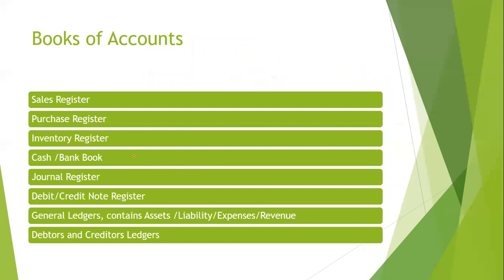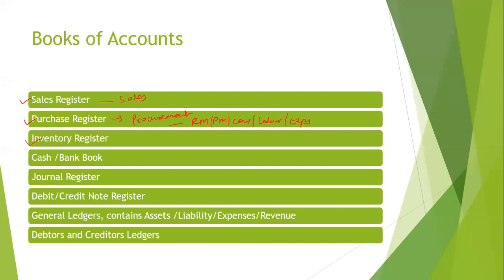Now there are certain books of account to be maintained. One is the sales register, second is the purchase register. Here we account for the sales, and here we account for the procurement, maybe of raw material or packing material or consumables or labor or expenses.